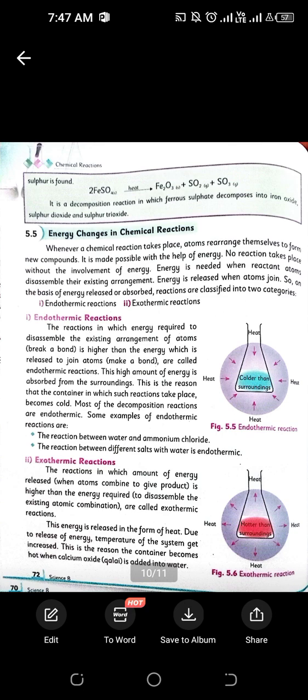As a result of endothermic reaction, the containers in which the reactions are taking place become cold, lower than the normal temperature. They don't become hot. But in the exothermic reaction, exo means exit and thermic means heat or energy. So the energy is released from the container, from the system. As a result of that, the container becomes hot. The energy released is in the form of heat.